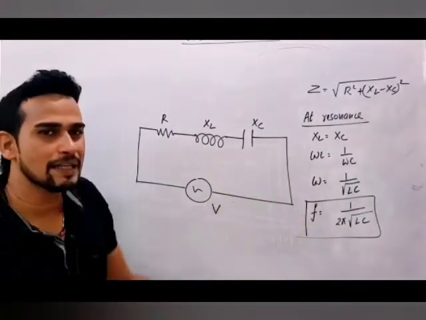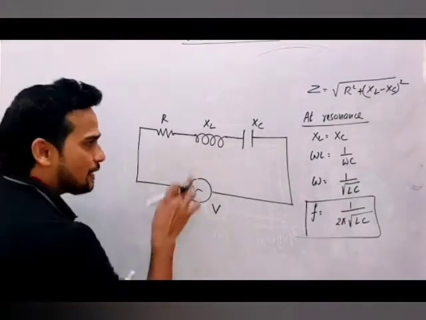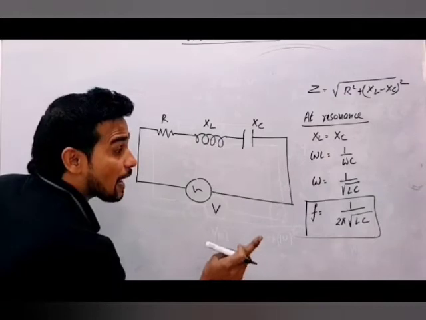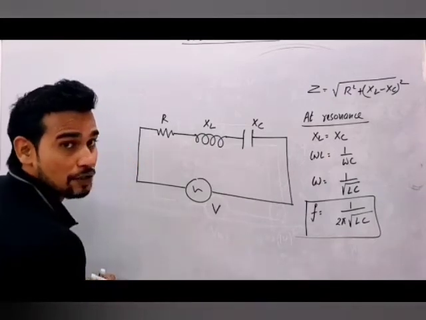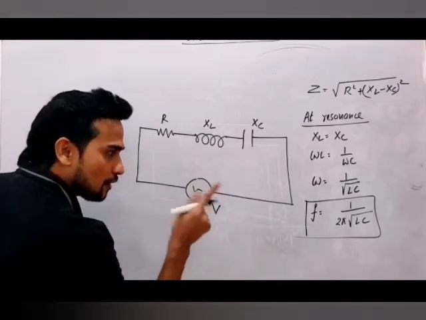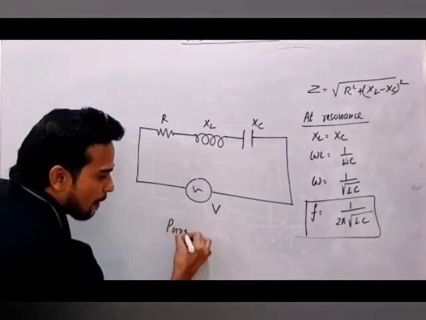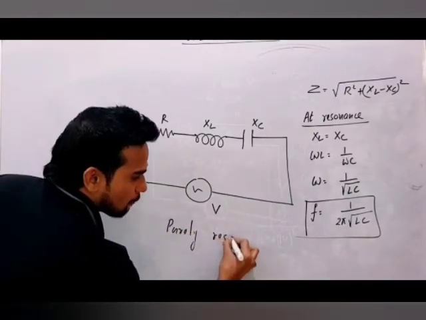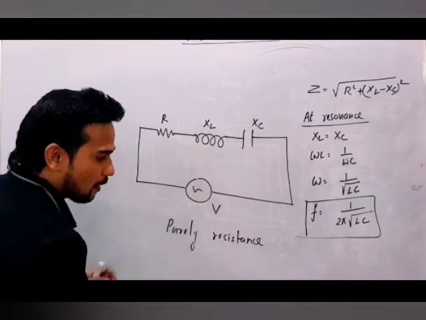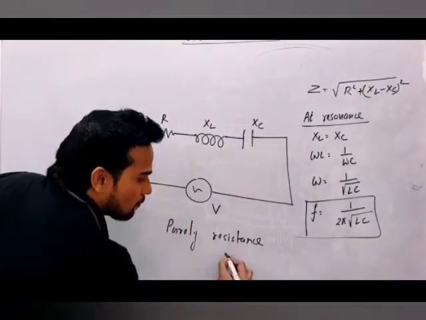Once they cancel each other, there will be no effect of L and C, and your circuit will start behaving as a purely resistive circuit. Behavior of an LCR circuit at the time of resonance is purely resistive. No reactance will come here. Purely resistance.